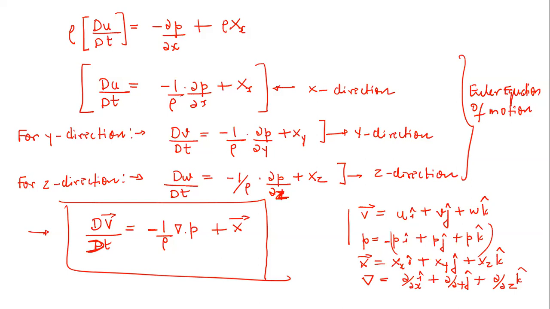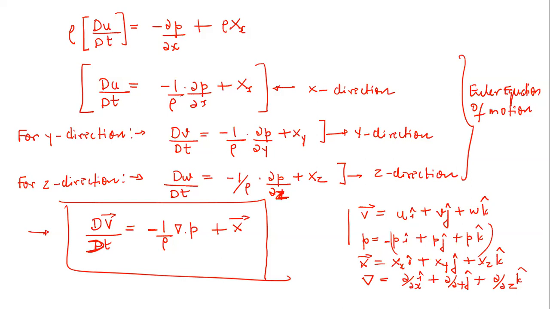We don't find any internal resistance or shear stress there. So the effect of viscosity can be neglected, and in that case it will represent an ideal or inviscid flow.